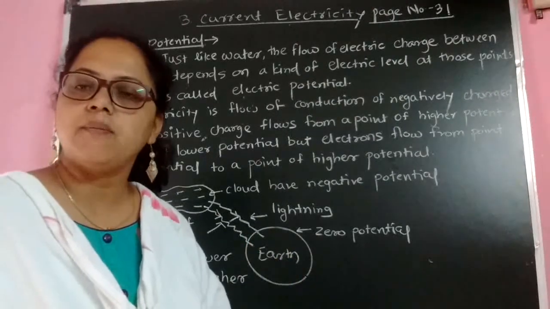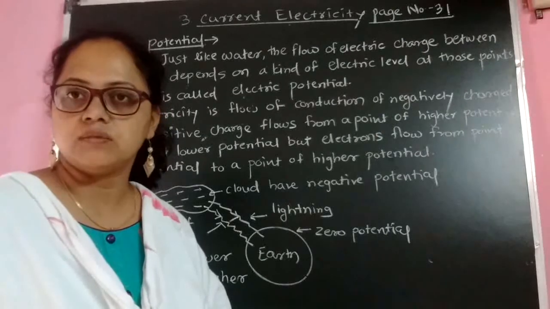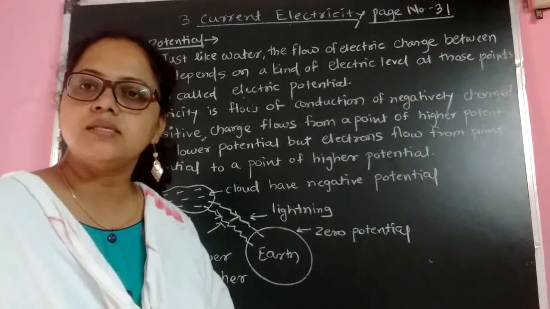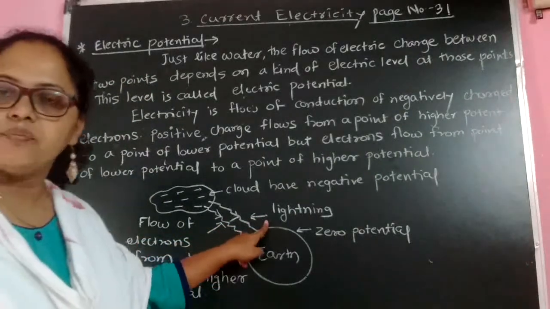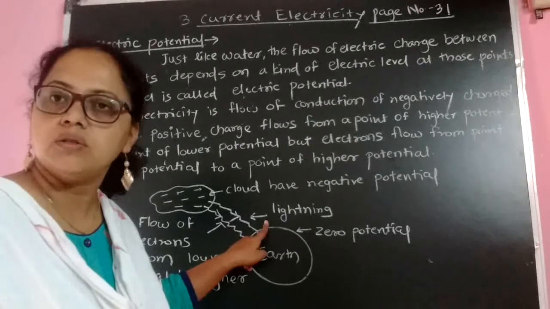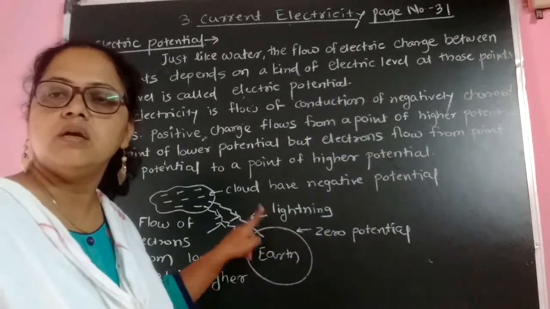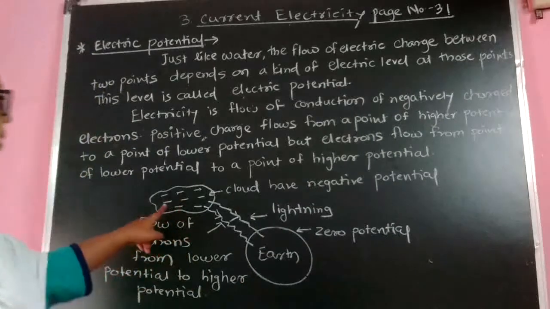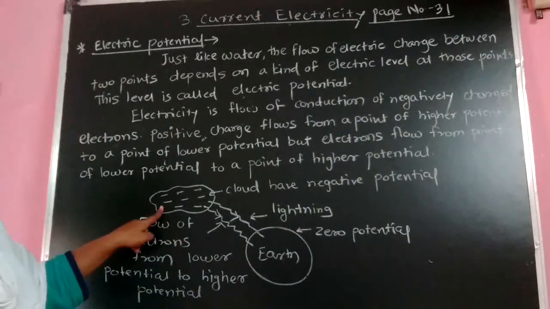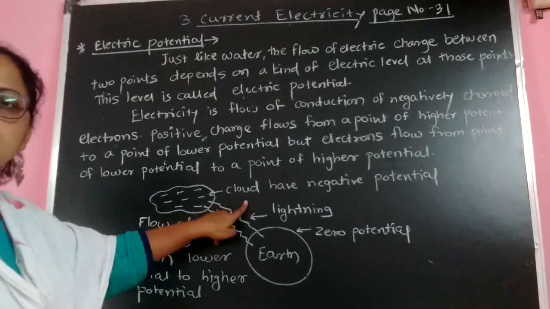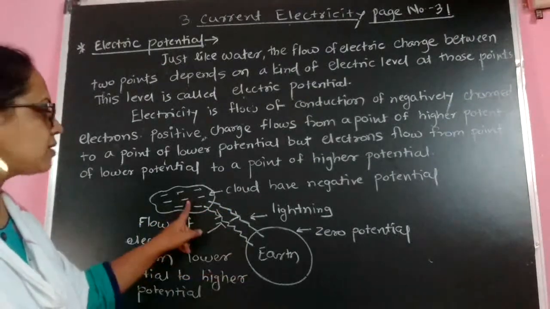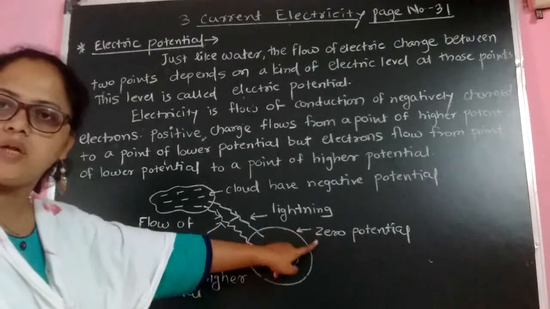Then what is the example of the moving of electrons? If you see in the rainy season, the lightning phenomenon. What is meant by lightning? Lightning is nothing but flow of electrons. The cloud possesses negatively charged ions, or you can say electrons. That is, the cloud has negative potential. As compared to the cloud, earth possesses zero potential.